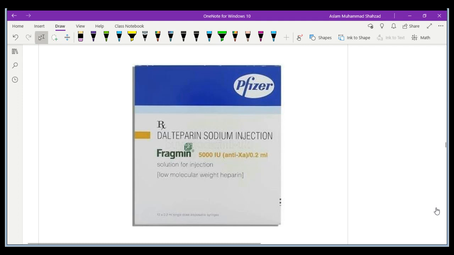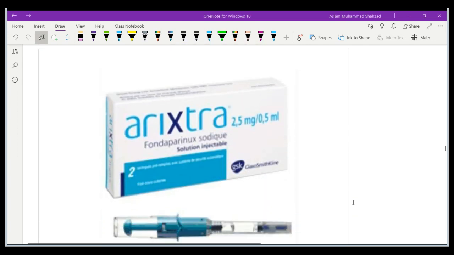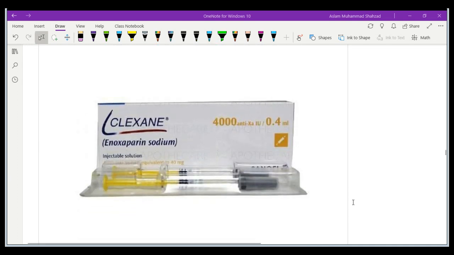This is a drug that has been given, dalteparin, which comes under the commercial name Fragmin. Then we have fondaparinux, which comes under the name Arixtra. Then we have Clexane.